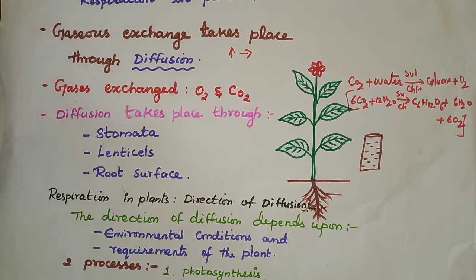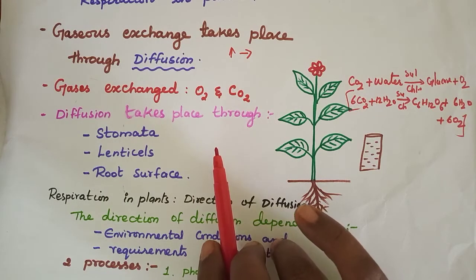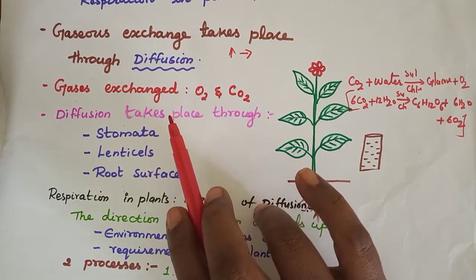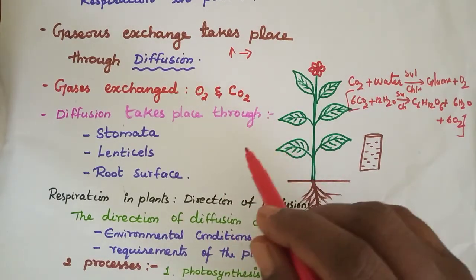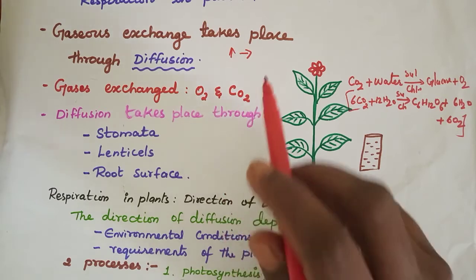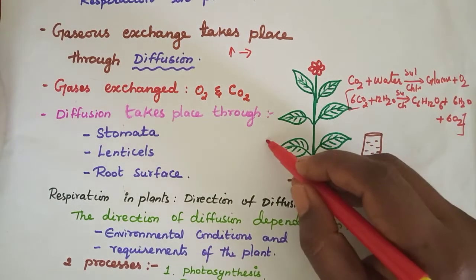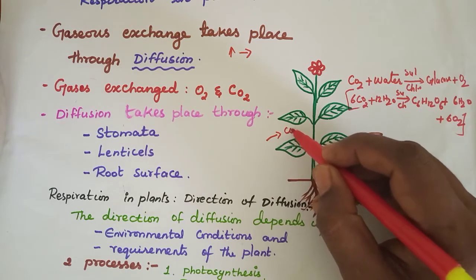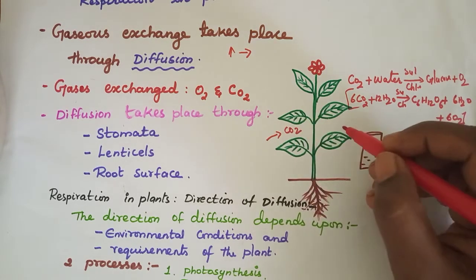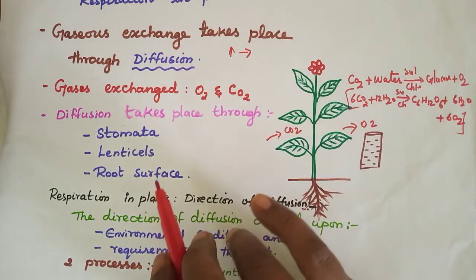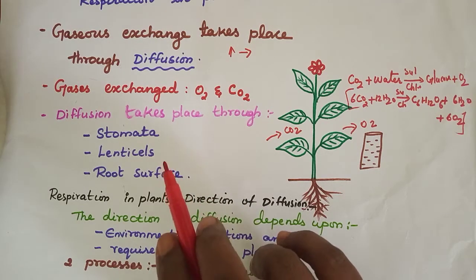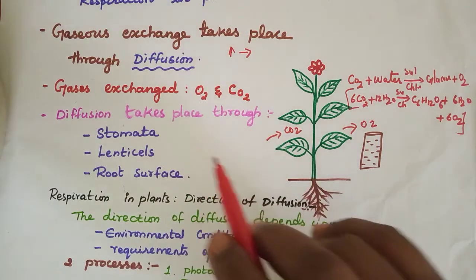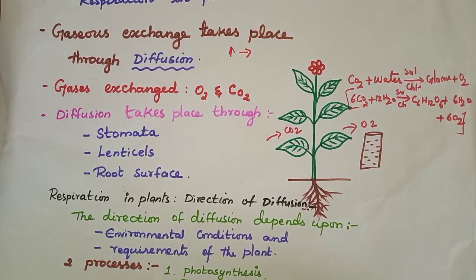Based on that, we can say that differences in concentration cause gaseous exchange to take place. Which two gases are exchanged? One is carbon dioxide, another one is oxygen. Plants are taking carbon dioxide and preparing food, and they are releasing oxygen. So in this diffusion we have two gases exchanged, carbon dioxide and oxygen.